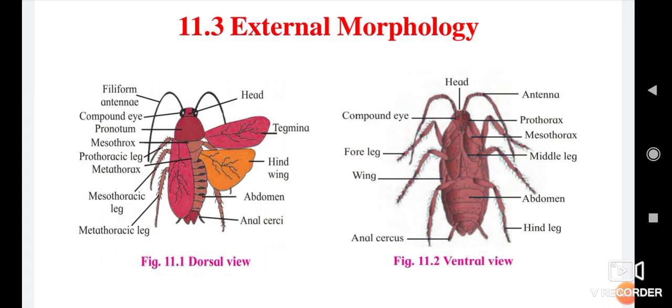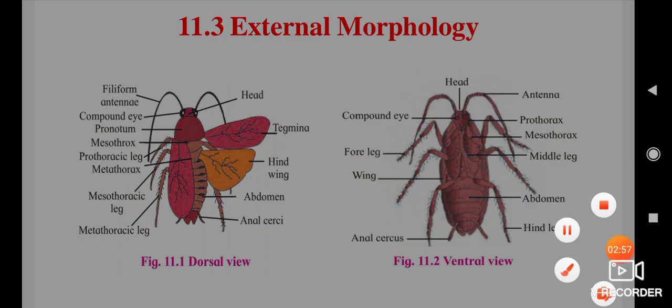Coloration: the color of cockroach is glistening brown or reddish brown, a shining brown color. Cockroaches are generally found in the environment.